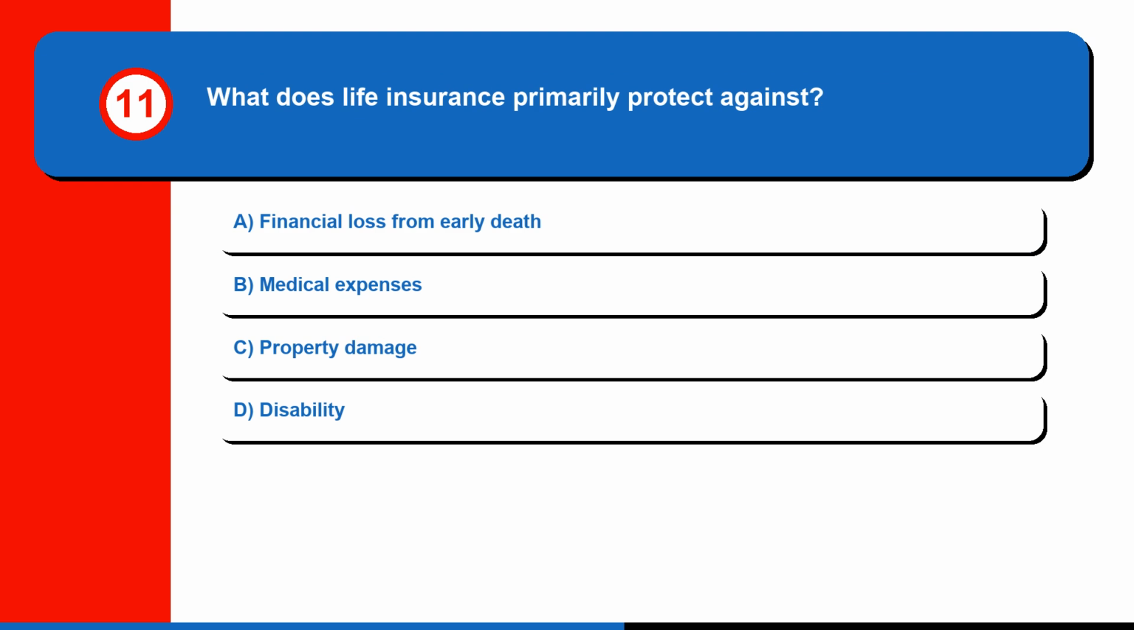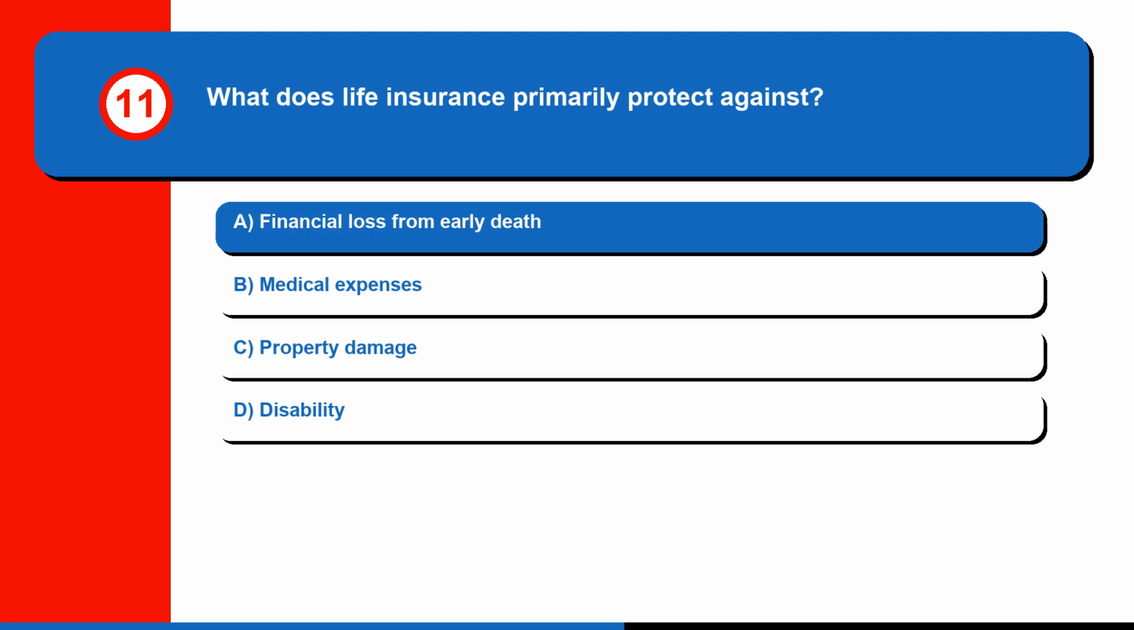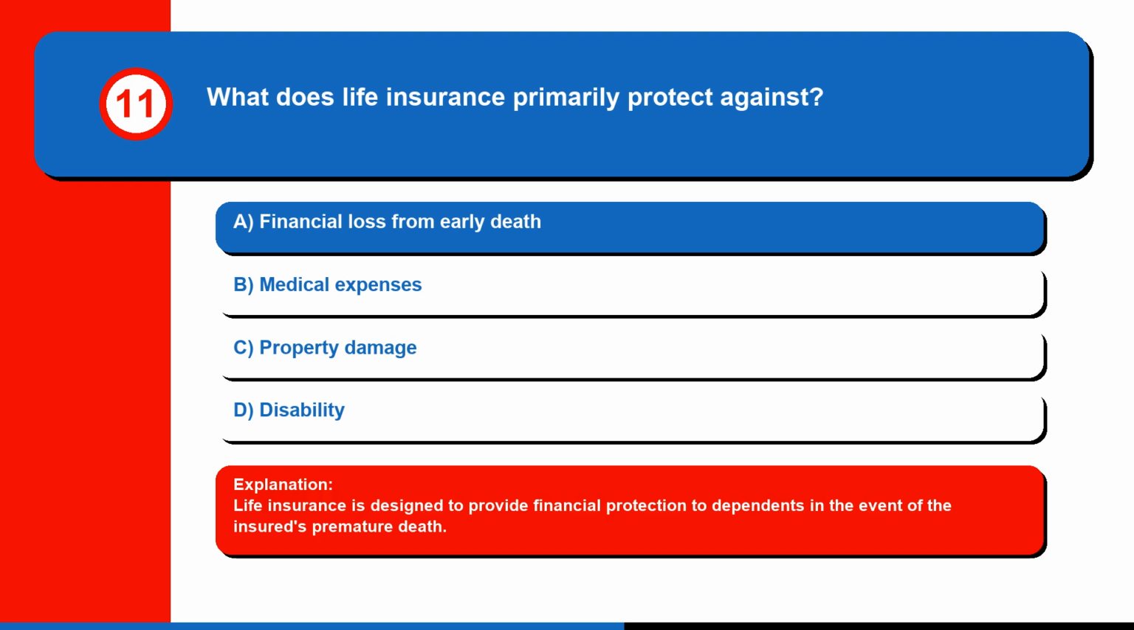Question 11. What does life insurance primarily protect against? A. Financial loss from early death. B. Medical expenses. C. Property damage. Or D. Disability. The correct answer is A. Financial loss from early death. Life insurance is designed to provide financial protection to dependents in the event of the insured's premature death.